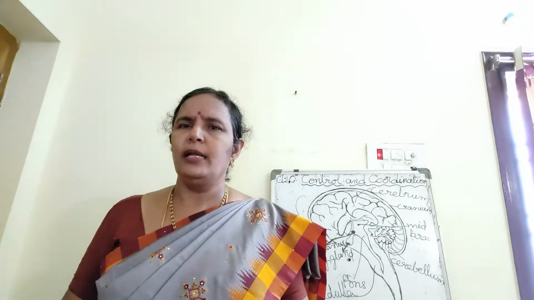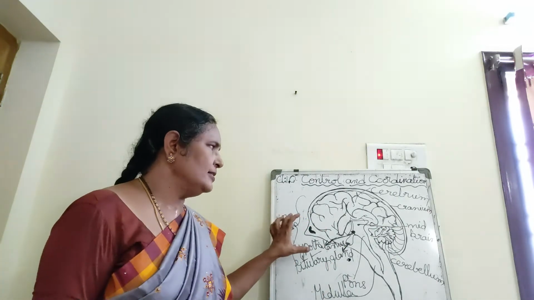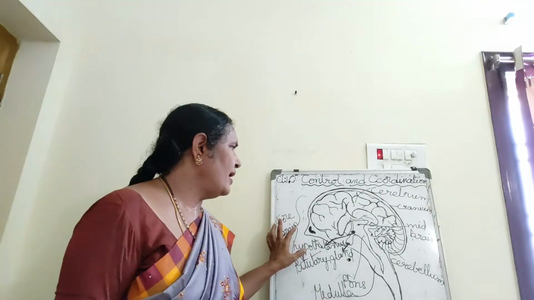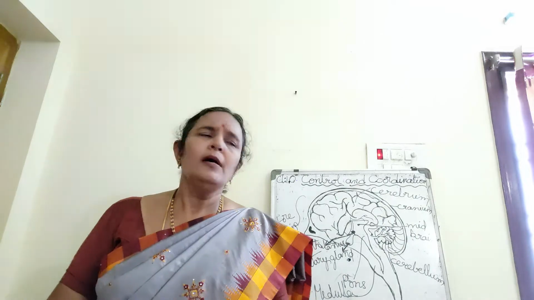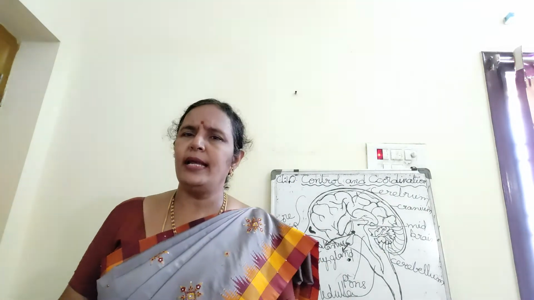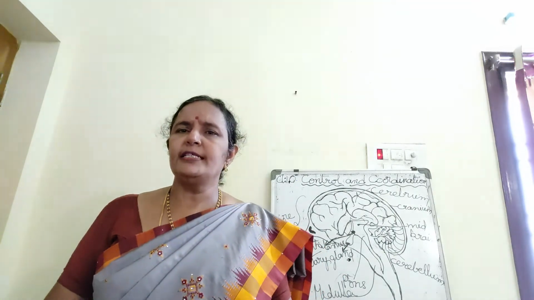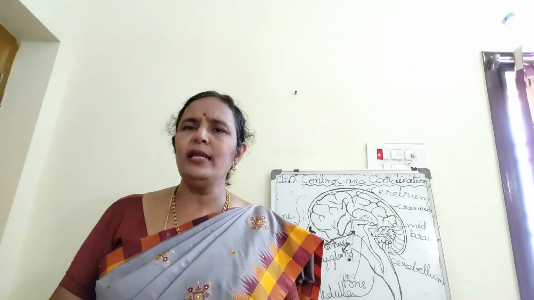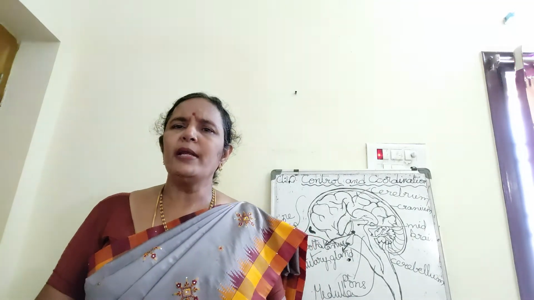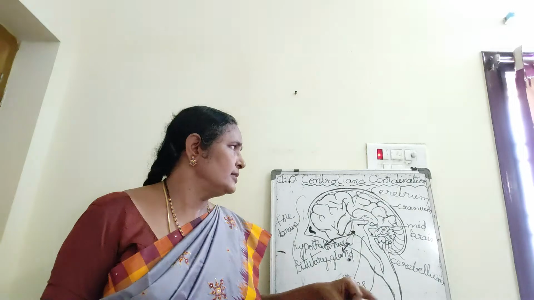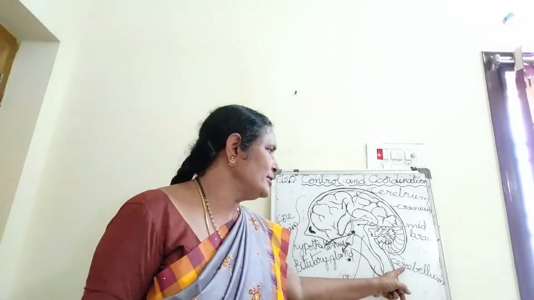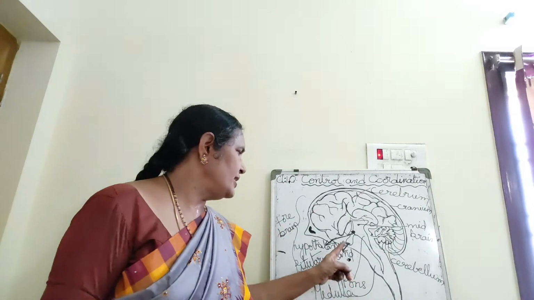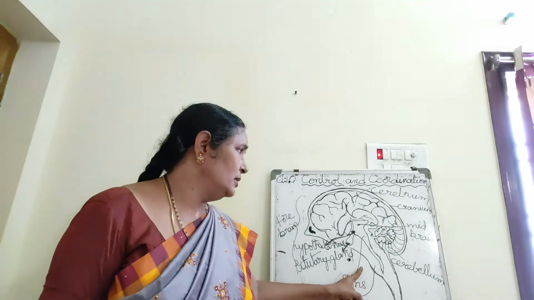So, coming to the brain. This is the structure of the brain. The brain has three main parts: forebrain or cerebrum, midbrain or cerebellum, and hindbrain. The hindbrain is also a part of the cerebrum, and this is the medulla oblongata.